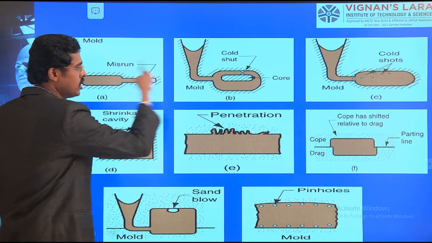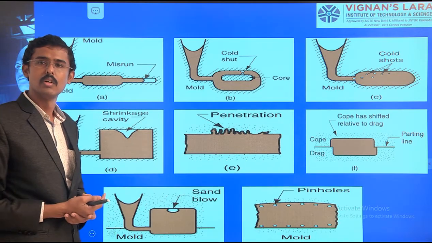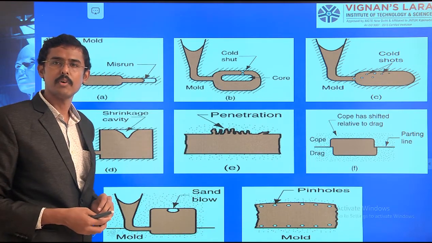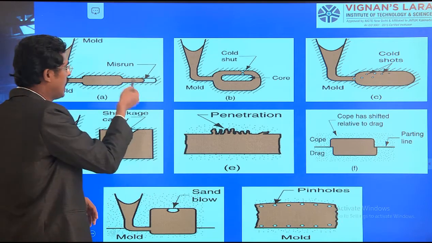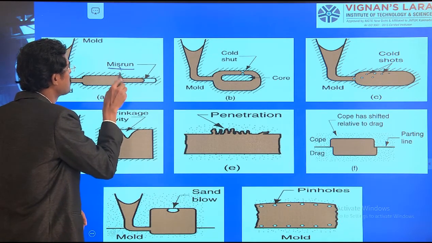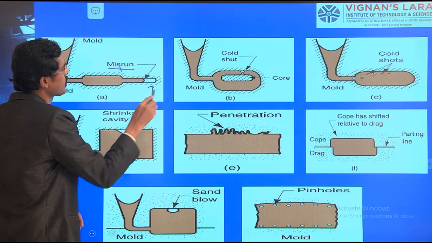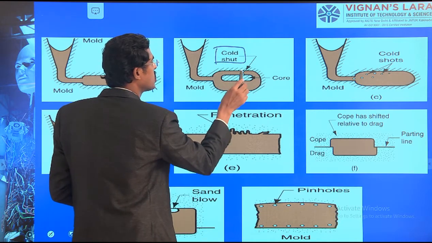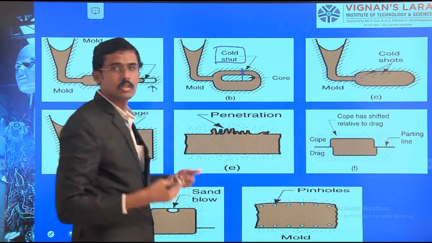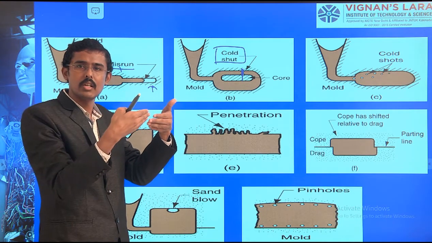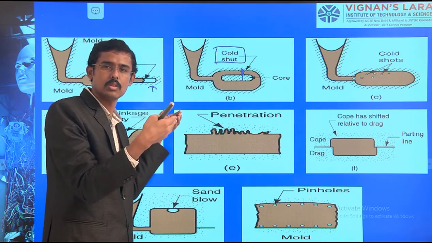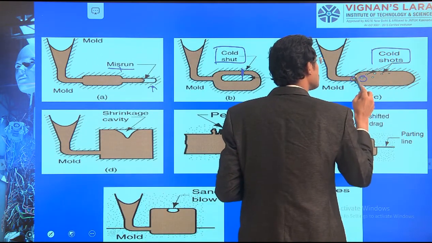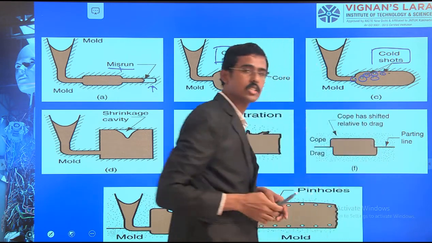We have studied all these types of defects as of now, and I am concluding this session with this simple sketch diagram. What we saw at the beginning was the miss run. The run is missed. It should reach this point, but it is not reached. That is a misrun. Here is the cold shut. These two points are not matching due to the solidification process. It solidifies early. So the cold shut, similarly various holes or cold shuts happen due to this solidification behavior.